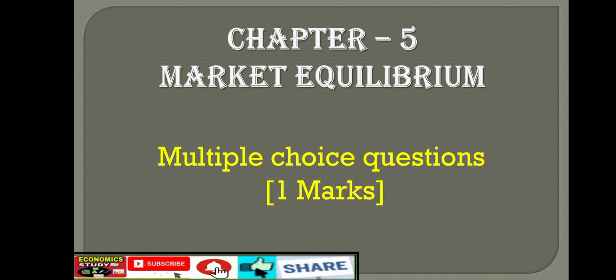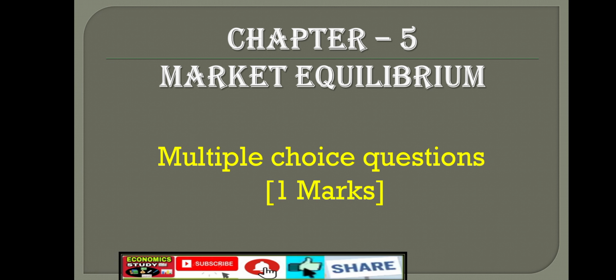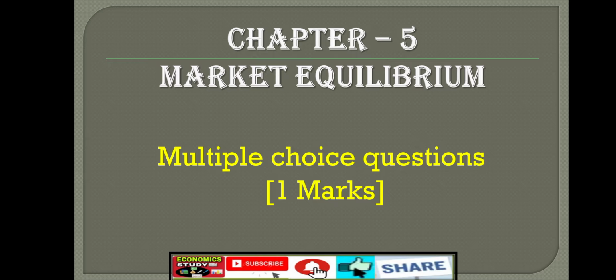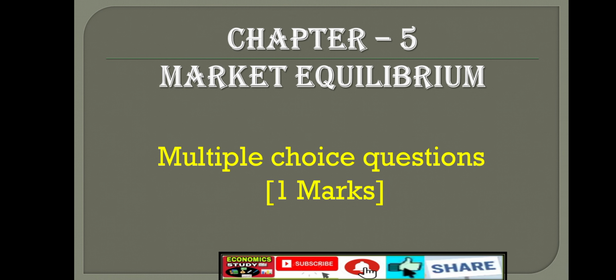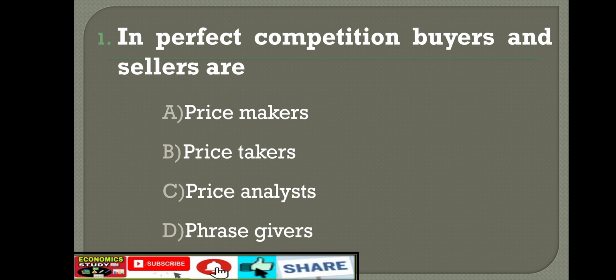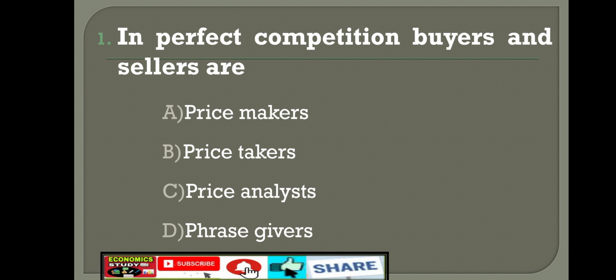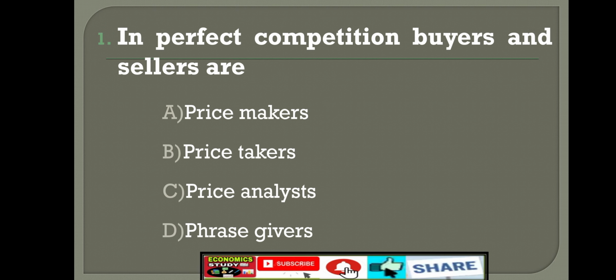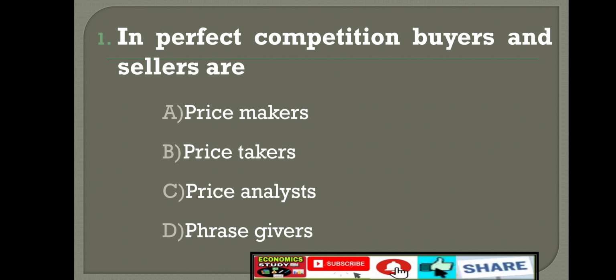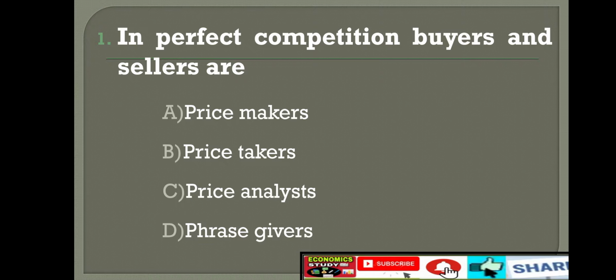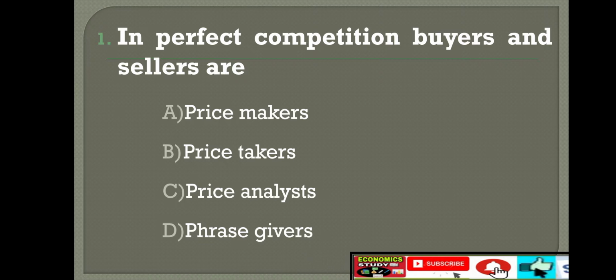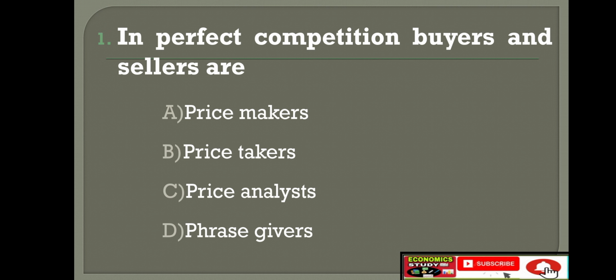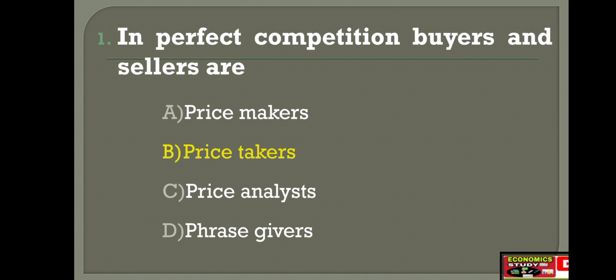Fifth chapter and last chapter in microeconomics, that is market equilibrium. Multiple choice questions. Each question carries 1 mark. First question. In perfect competition, buyers and sellers are option A, price makers, option B, price takers, option C, price analysts, option D, price givers. A little bit of spelling mistake, D option is price givers. The right answer is option B, price takers.